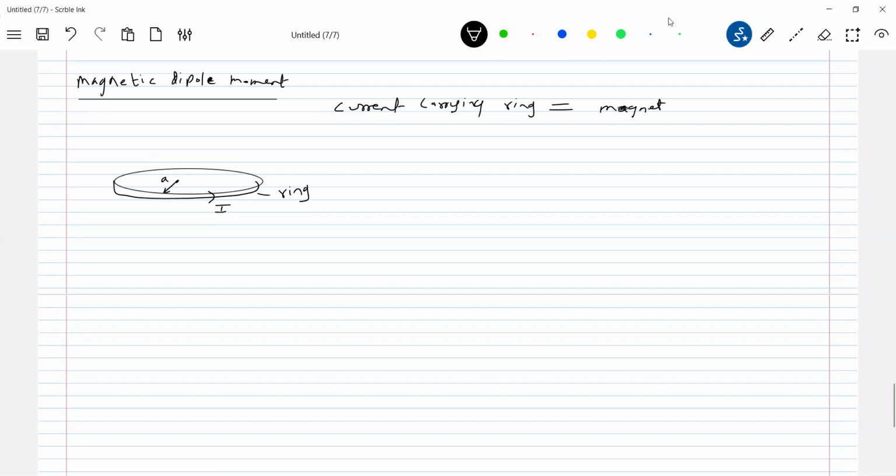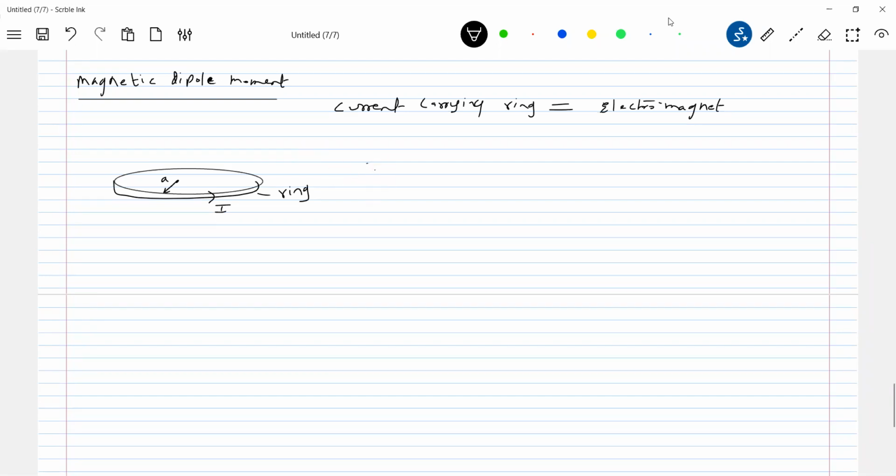How can you tell? Bring some small compass needle. As you start moving it nearby, it shows deflection. Then where is the source of magnetism? This current carrying ring itself is behaving like a magnet, so we'll call it an electromagnet. The moment the word magnet comes, what is the first thing we want? Where are the north and south poles?